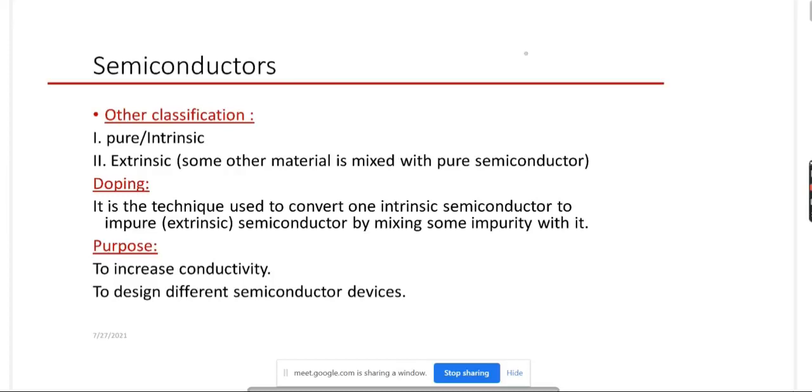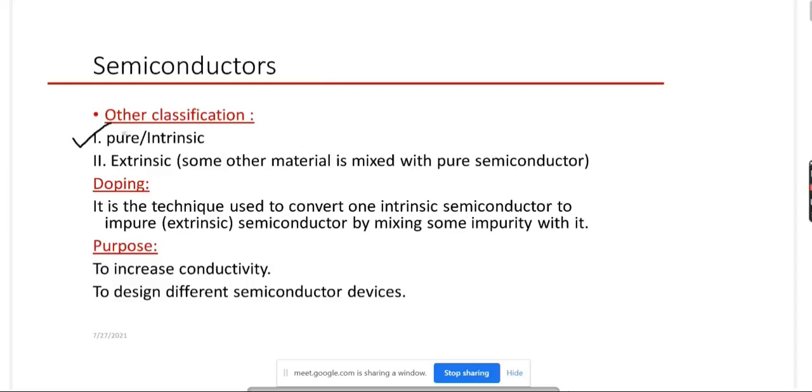Now there are some classifications of semiconductors. The classification is basically based upon whether some impurity or some other material is mixed with the semiconductor or not. Here we can classify semiconductors into two different categories. The first one is the pure semiconductor, or intrinsic semiconductor.